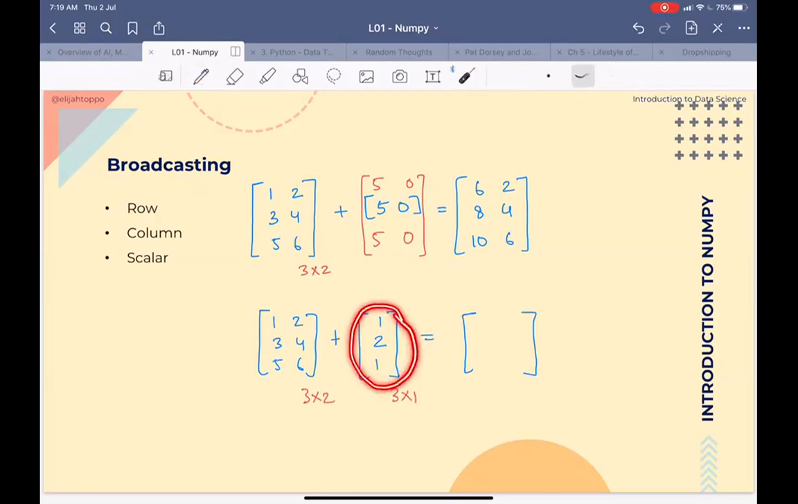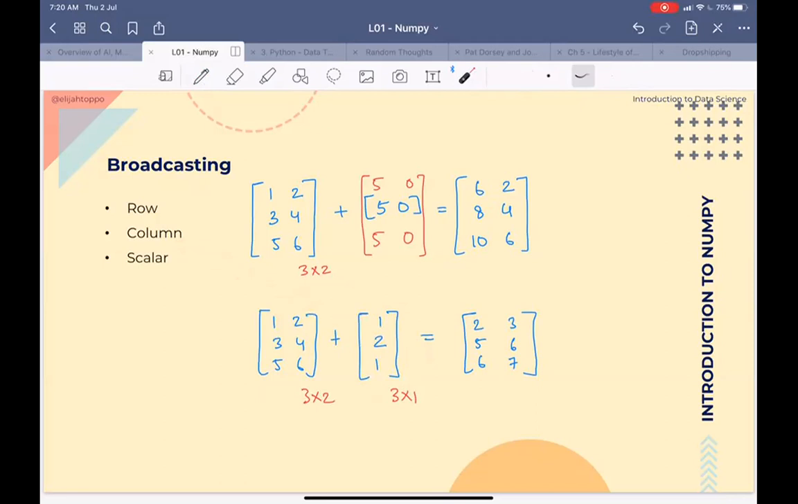It will take this column and add it individually to each of the columns of the base matrix. Here it would give me the answer as 2, 5, 6 and 3, 6, 7. So this is an example of column broadcasting.